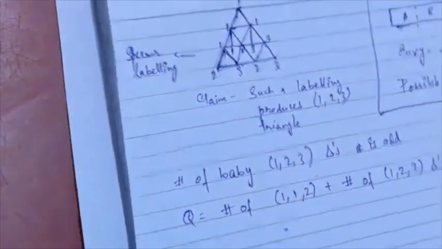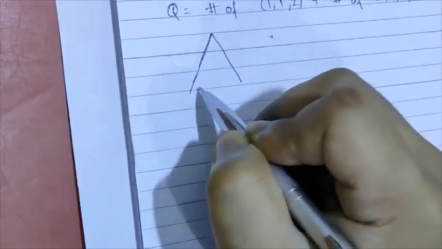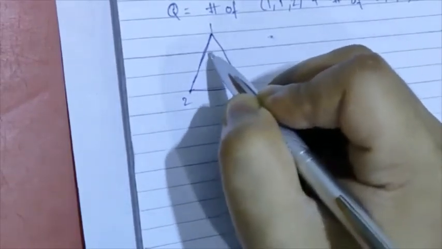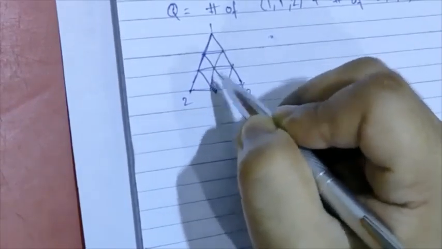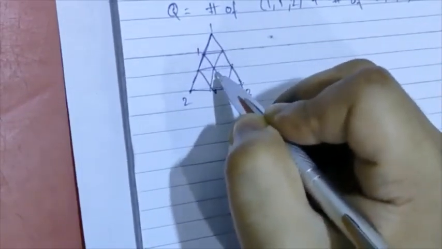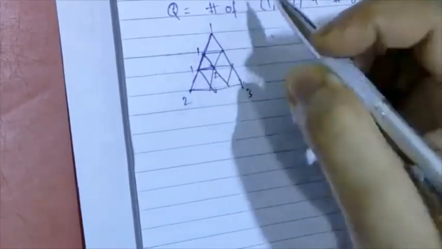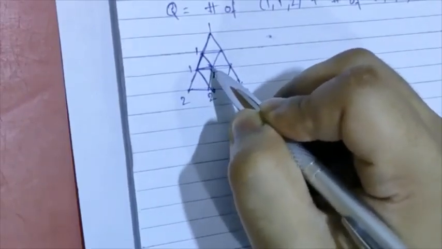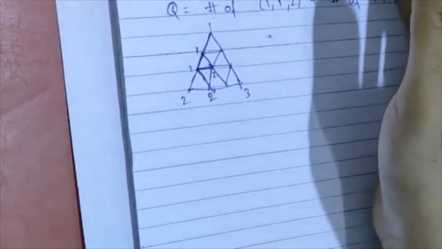So in general, suppose for a general triangulation, let's say I have triangulated it in a certain way, and let's say I have a 1, 1, 2 triangle over here, and let's say I have a 1, 2, 2 triangle over here. So both of these triangles are going to go in the evaluation of Q.